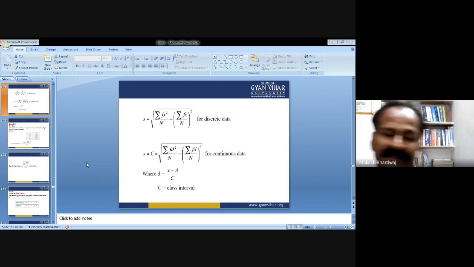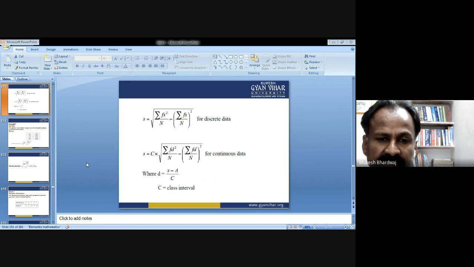For calculating the standard deviation for discrete type data, it is the square root of summation fx square upon n minus summation fx upon n to the whole square. And the standard deviation for continuous type of data is given by C, where C stands for the class interval, which we had already discussed in the measure of central tendency.